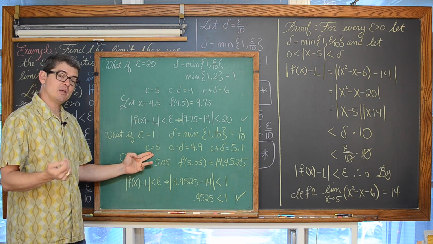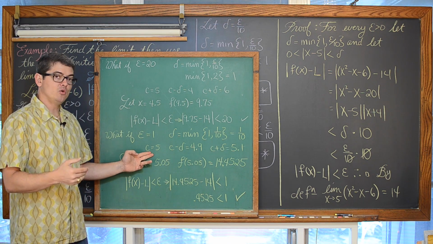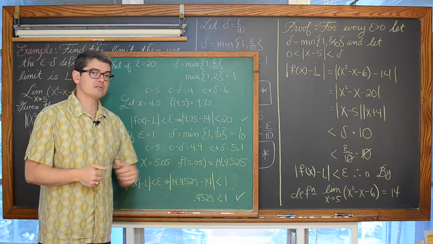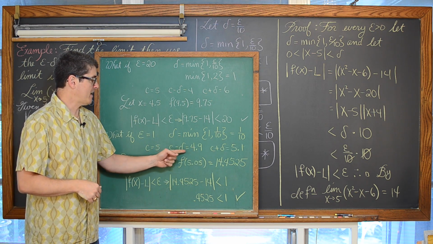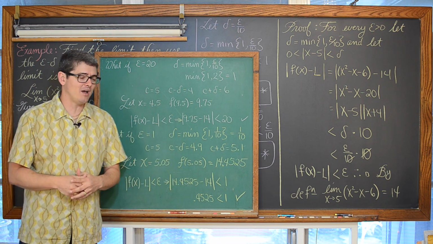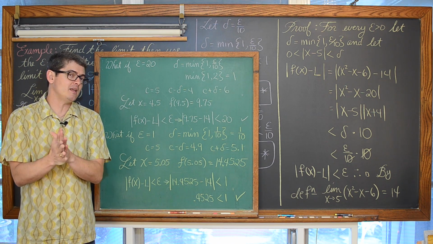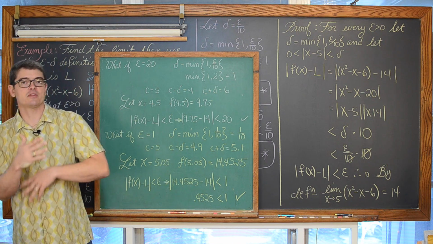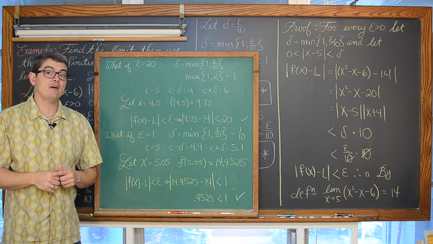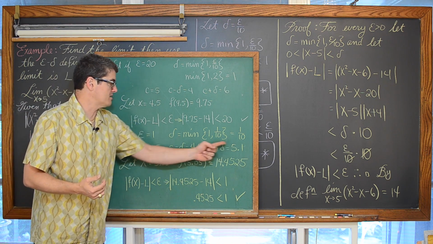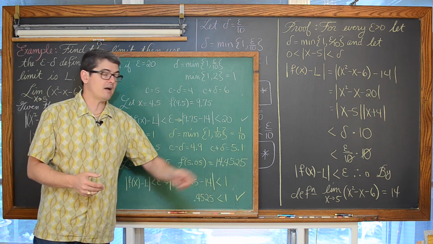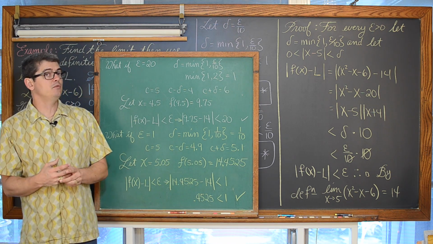Well, again, we're finding the limit as x approaches 5, and moving to the left and the right of 5 by a delta of 1/10, we get c minus delta is 4.9 and c plus delta is 5.1. We need to pick an x that's within delta of c, and so we're going to let x be 5.05, somewhere within this interval. Well, if you take 5.05 and you plug it into your function, you get a value of 14.4525.